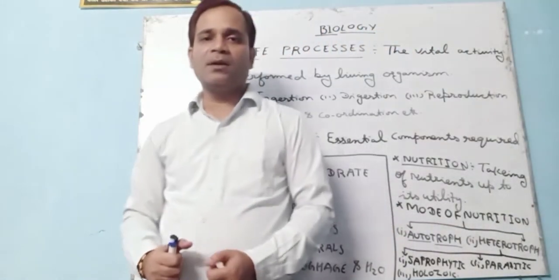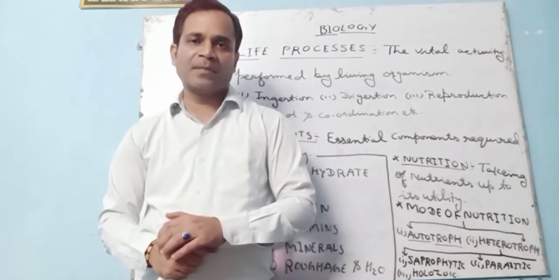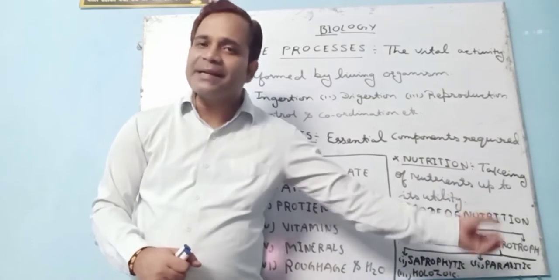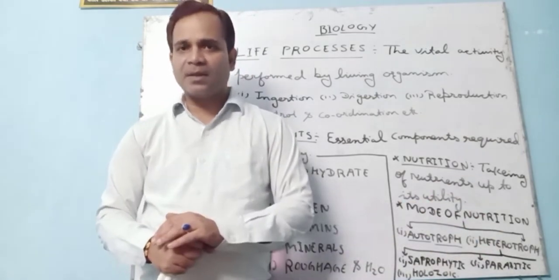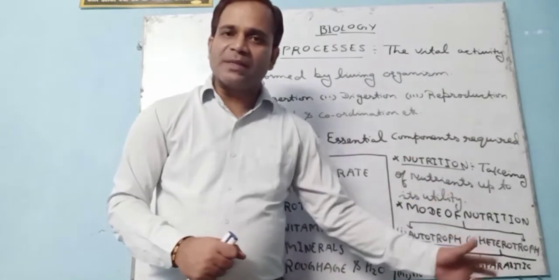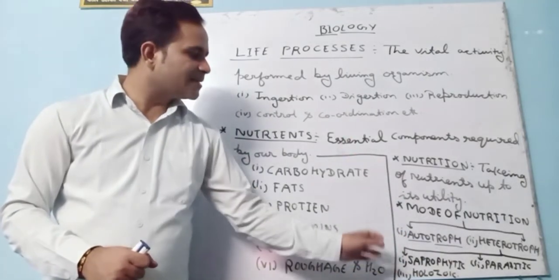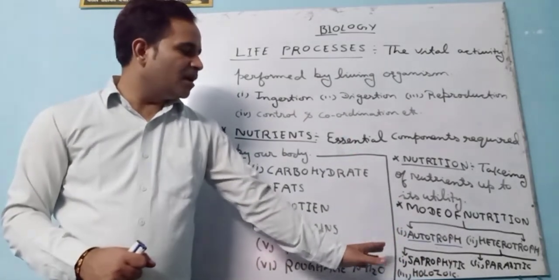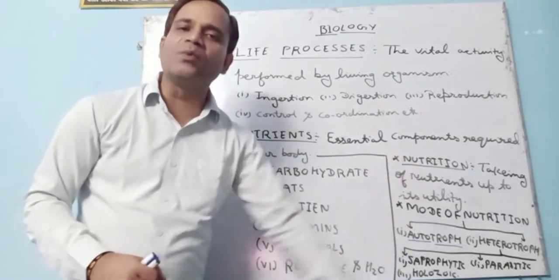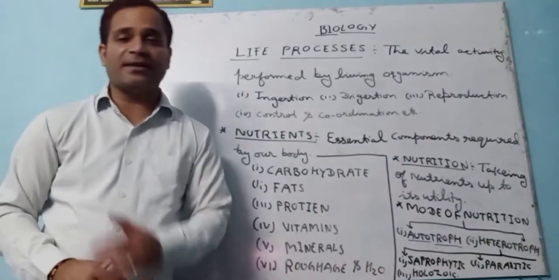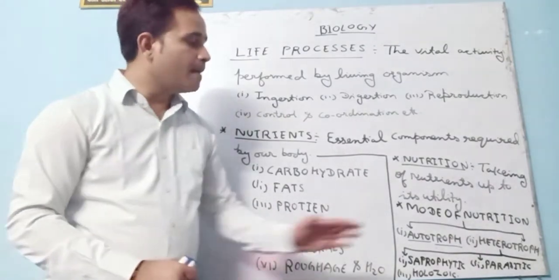Take an example: molds. Molds are what type? Saprophytic. They grow on dead and decomposed organic matter. Yes or no? So molds and mushrooms are there. The organisms which directly feed on dead and decomposed organic matter are termed as what? Saprophytic.